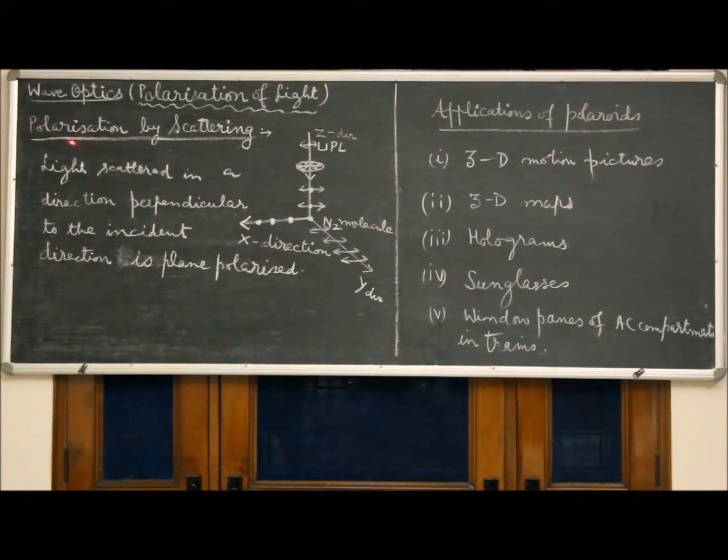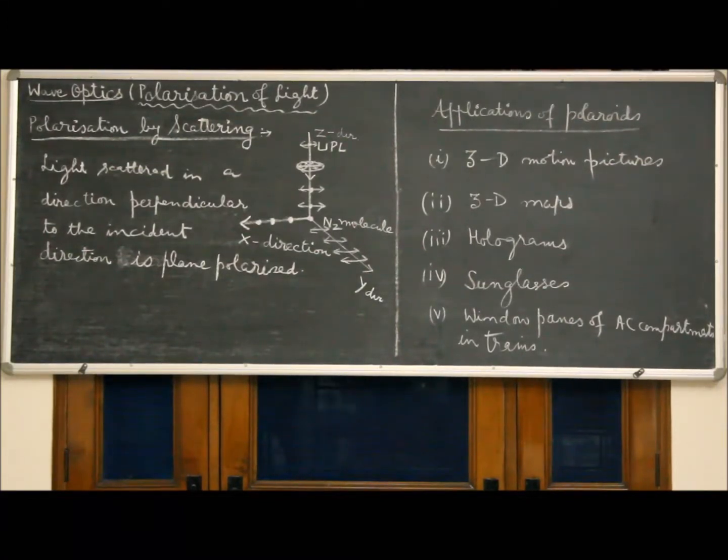The light also gets polarized by scattering, as you can see in this diagram. Supposing unpolarized light like sunlight is incident along Z direction, the vibrations will be along any direction in x or y plane defined by this circle. Here, when the light is incident on a molecule, say nitrogen molecule in atmosphere, it gets scattered in various directions.